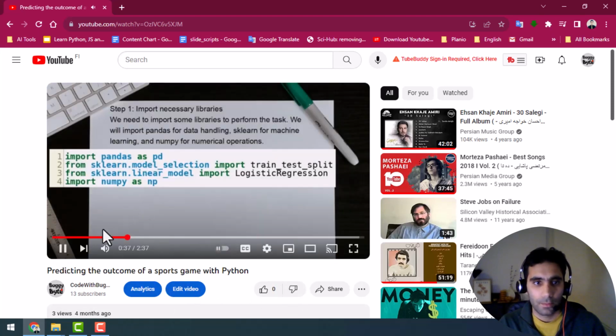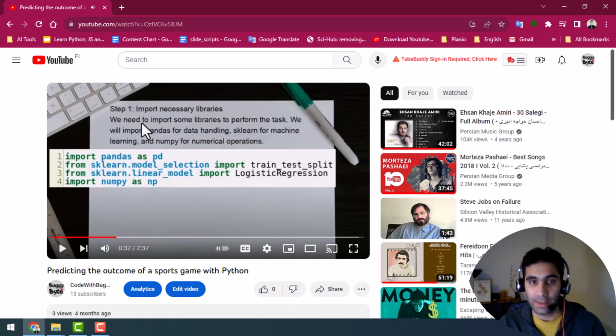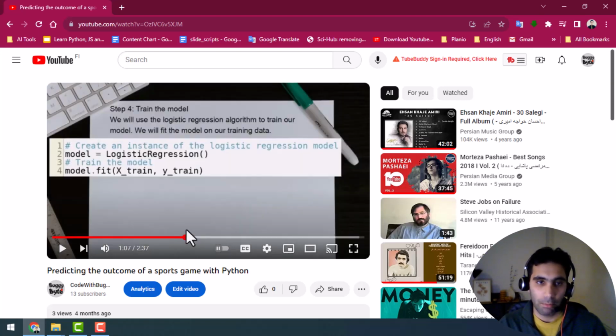NumPy for numerical operations. So you see that here we have code. So basically I need to separate the text from the code, and to show the code like this, there are some libraries that I use to convert some text by coding to look like code. So basically we need to change the color of the text, we need to add some color to it to make it look like code.